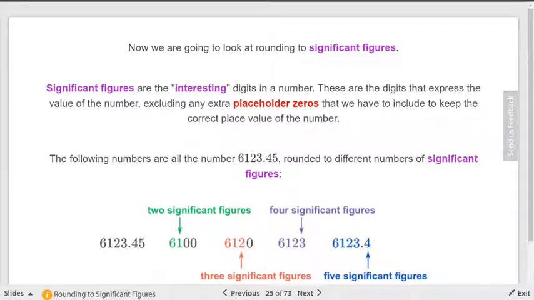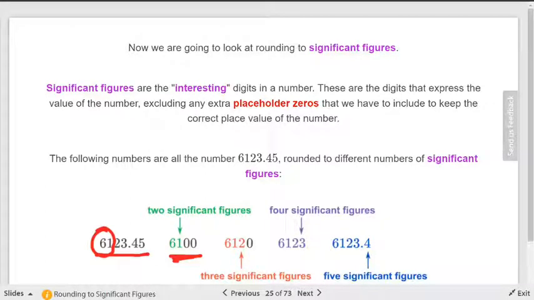So this is what's happening here. If you look at this number, I'm just going to go through this really quickly. They want this rounded to 2 significant figures. That means that all I'm going to keep are the first 2 digits, and everything after that becomes zeros. And notice that they didn't write the zeros after the decimal point because they're meaningless. You can assume that there is a decimal point and then an infinite number of zeros at the end. Who cares?